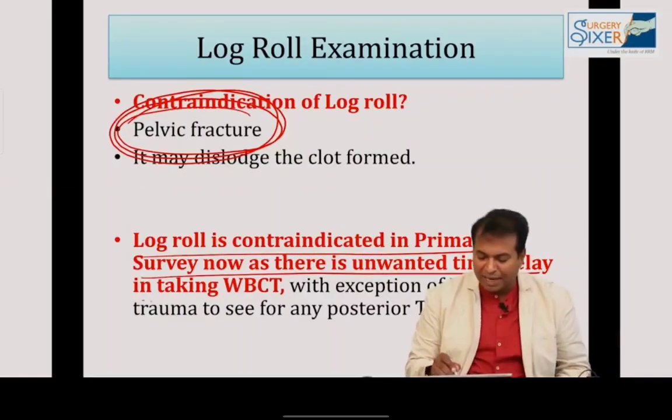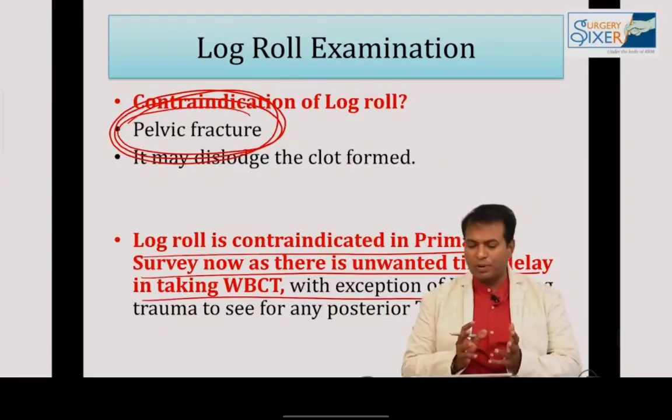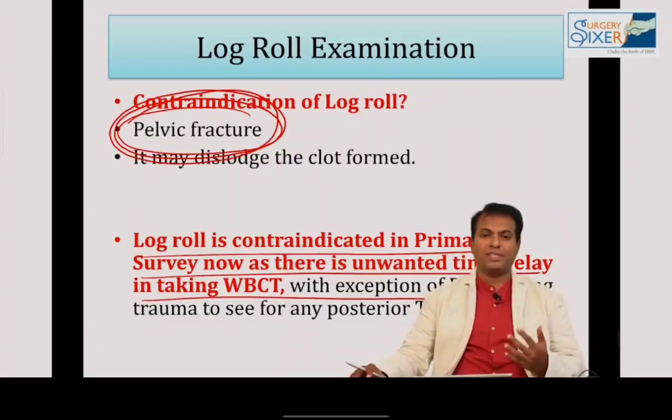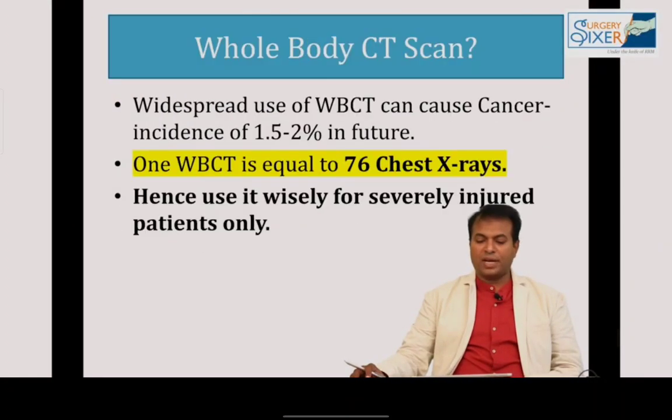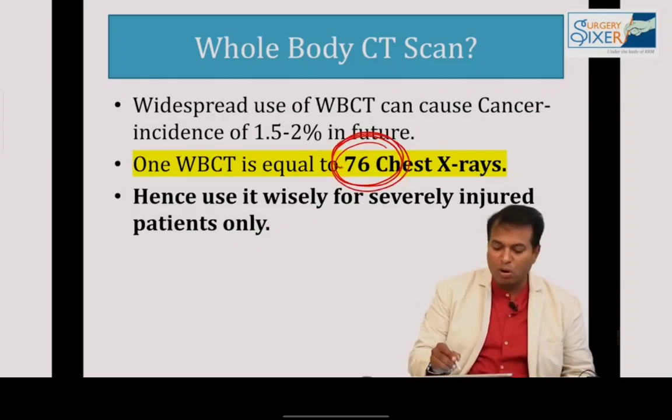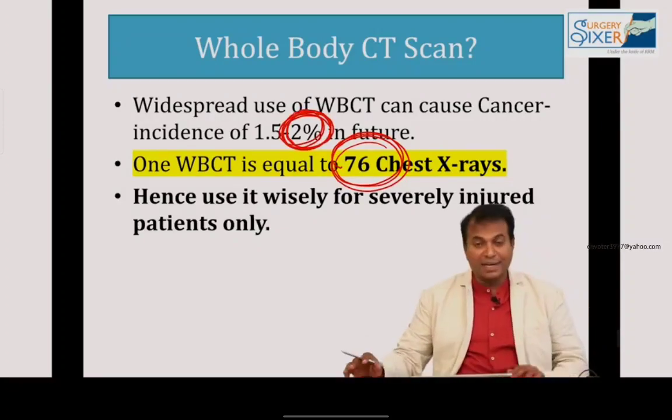Please don't forget this. In fact, log roll is contraindicated in primary survey now as there is unwanted time delay in whole body CT scan. So nowadays people are not doing log roll examination. They're shifting for WBCT, whole body CT, which is done now. I told you whole body CT is equal to 76 chest X-rays, and whole body CT still has a risk of 2% cancer in future.